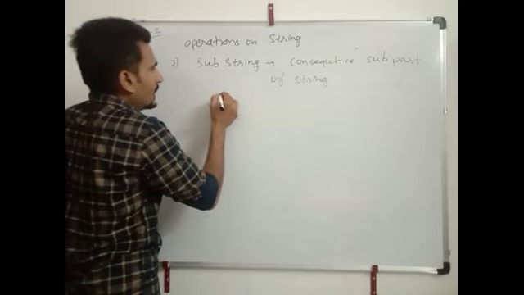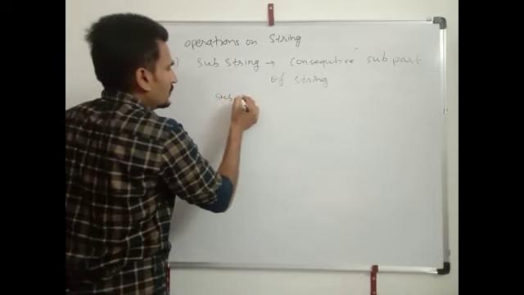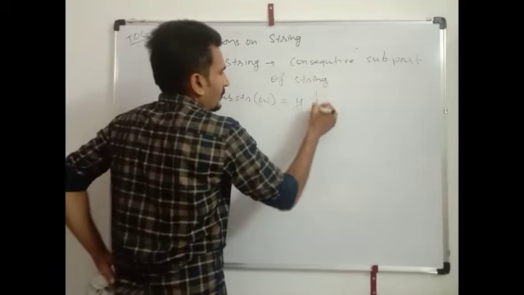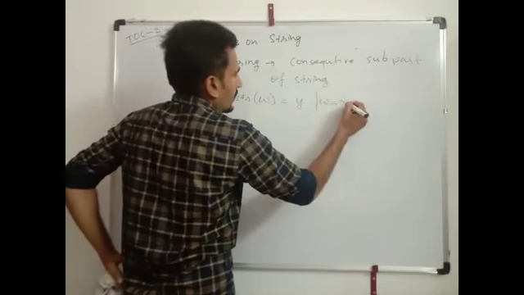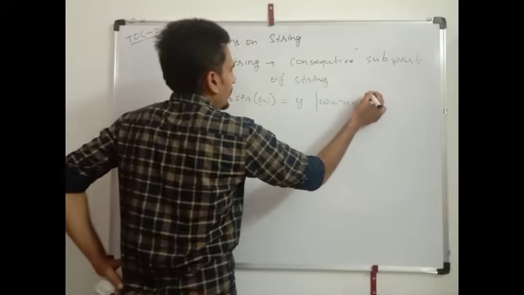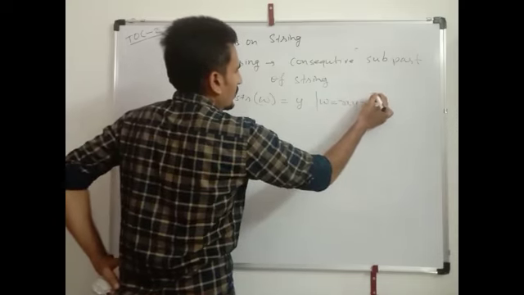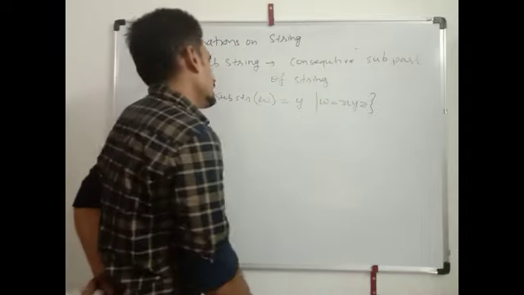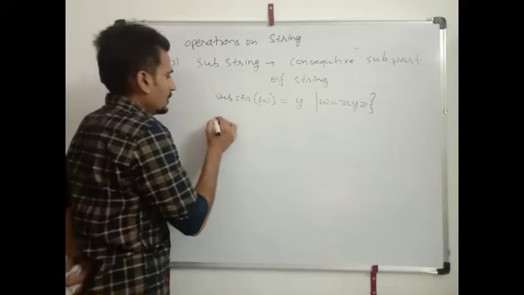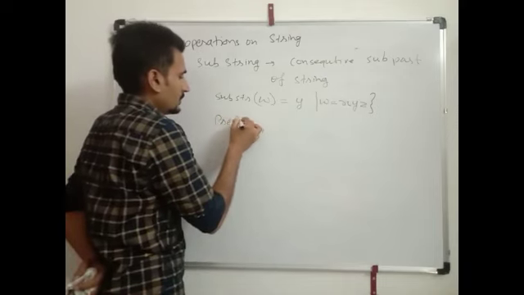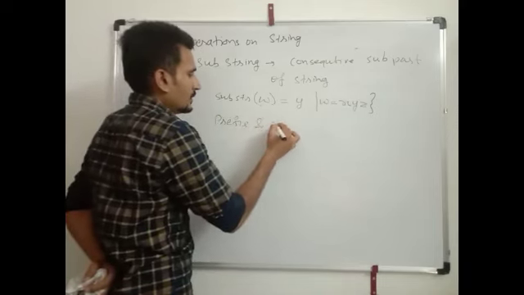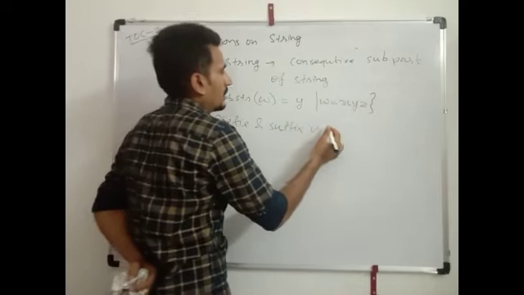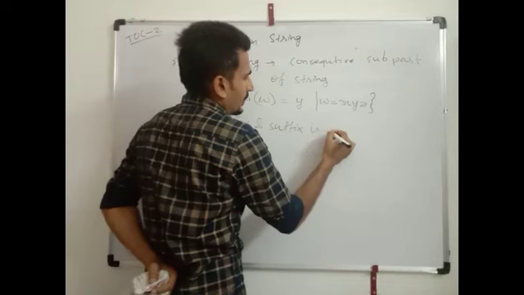It can be denoted as y, where w equals to x y z. Here y is the sub part of w string. Prefix and suffix are also substrings.